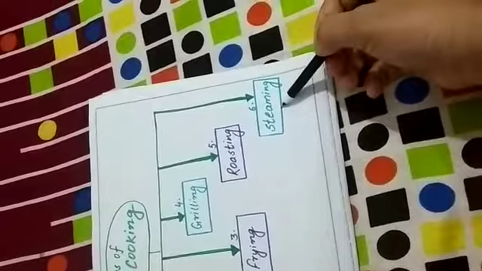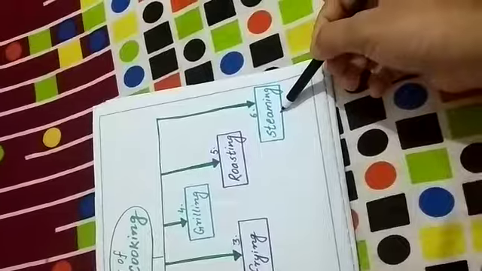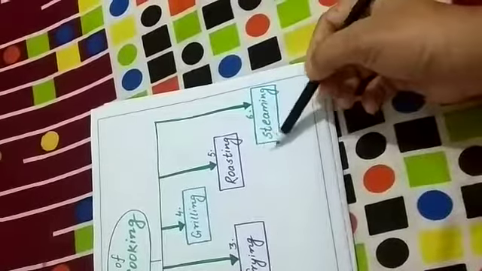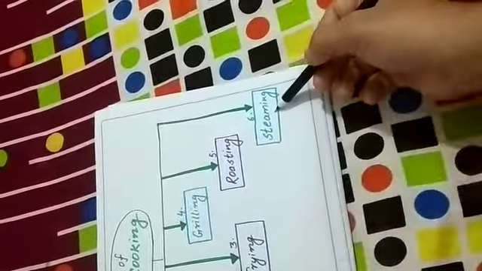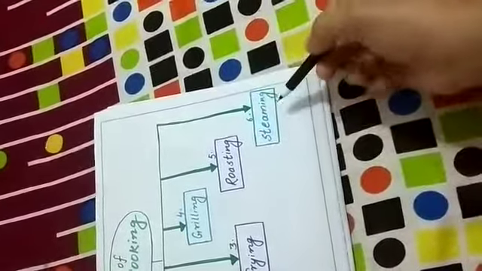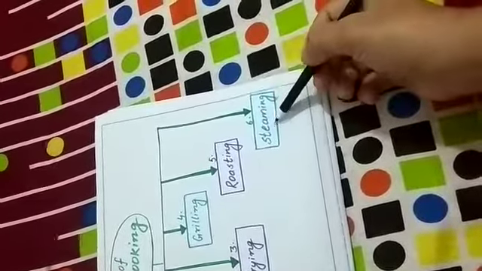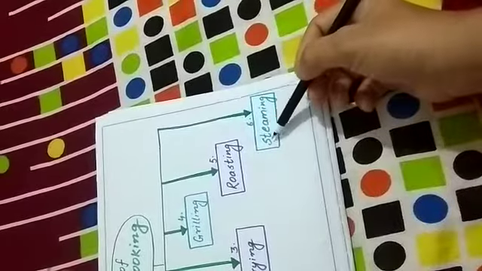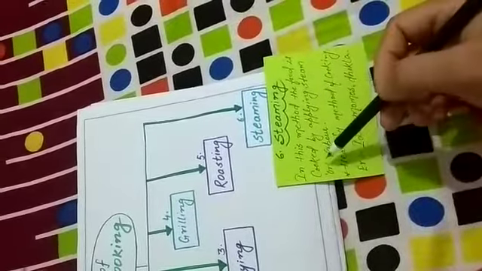Now if we talk about what we do in the steaming method, how we can cook food using this method, simply we put some water in a container. After that when the water boils, some steam or vapor rises up. Using that steam or vapor, we cook food. So that method is called the steaming method, means cooking food using steam or vapor. In this method, the food is cooked by applying steam or vapor.